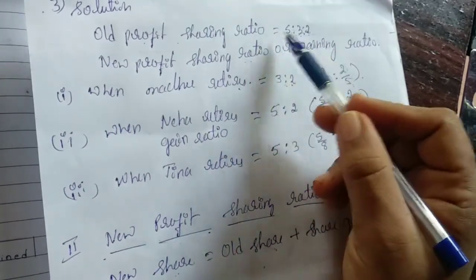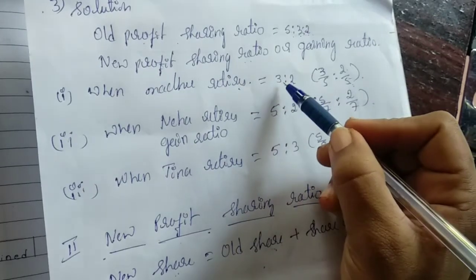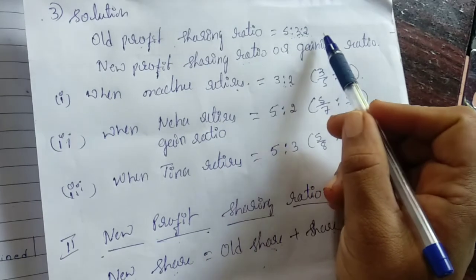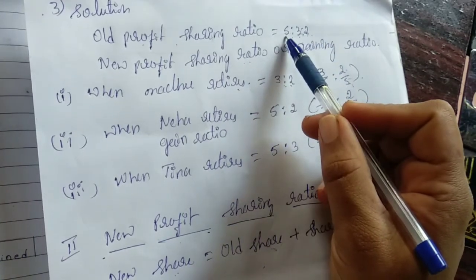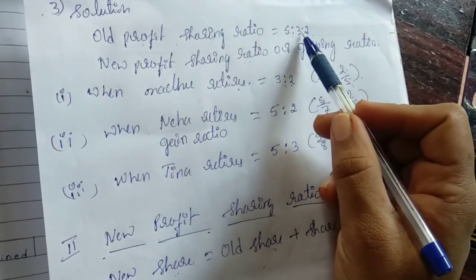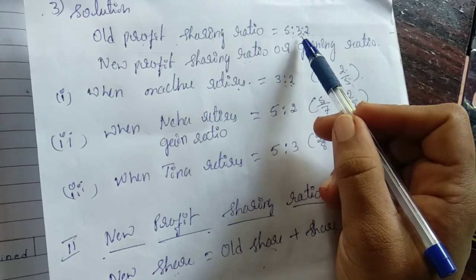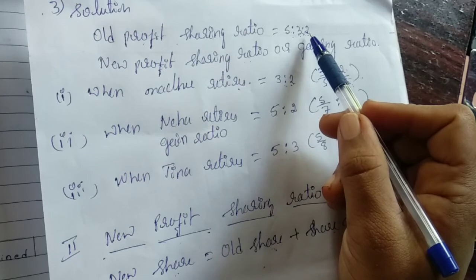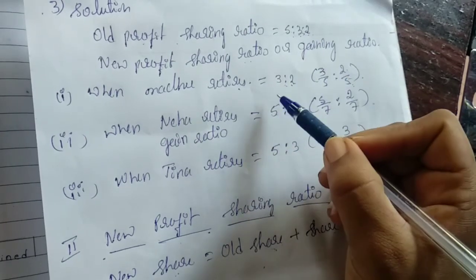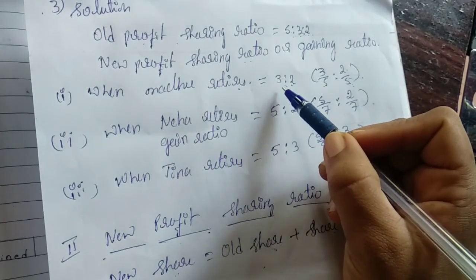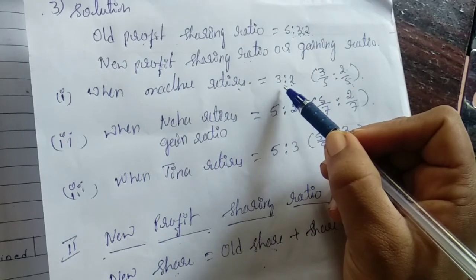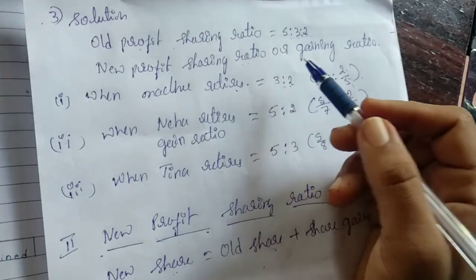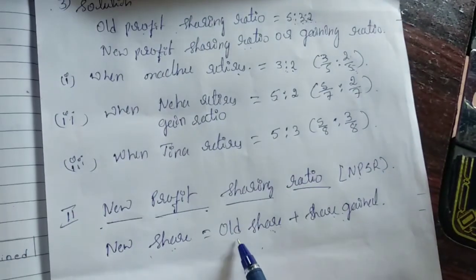If we remove 5, then the gaining ratio will be 3:2. Old profit sharing ratio is 5:3:2. Here, Madhu's share 5 means 5 by 10. Neha's share 3 by 10. And Tina's share is 2 by 10. Okay. The gaining ratio of the continuing partner when Madhu retires, that is 3:2. Okay. So, as per this formula, old share plus share gained.